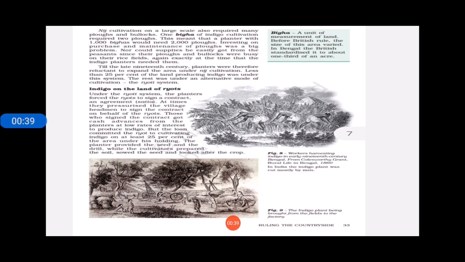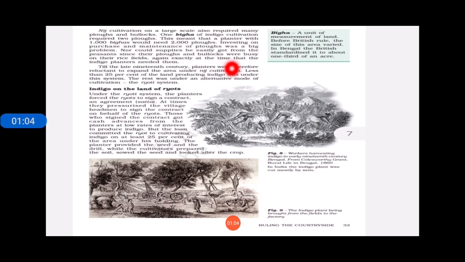And second thing was that during that time when they were growing indigo in their plantation, the Indian farmers of Bengal were also busy with their rice cultivation. And indigo cultivation also required large scale plows, bullocks, and iron tools also.